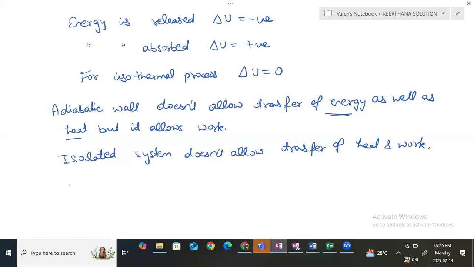Yes, ma'am. Okay. Whatever work we are doing, it doesn't depend on the path. It depends on how much work we have done on the system, not on how we have done this work. So we can say that it is a path function. Yes, ma'am. In this way also we can change the value of internal energy. Clear? Yes, ma'am. Okay. We will discuss more about internal energy change in the next class.